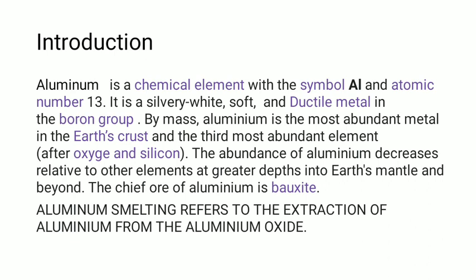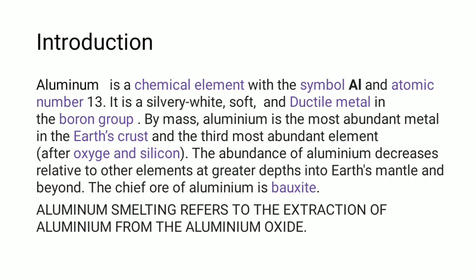Iron ore is a mixed version of iron and other elements. So we need to extract the iron from the other elements, and then we'll get iron, isn't it? That's what we did in our last video. If you can check it again. We inserted all of this iron ore into a blast furnace, and then we burned it, and then we got the iron in a molten form.